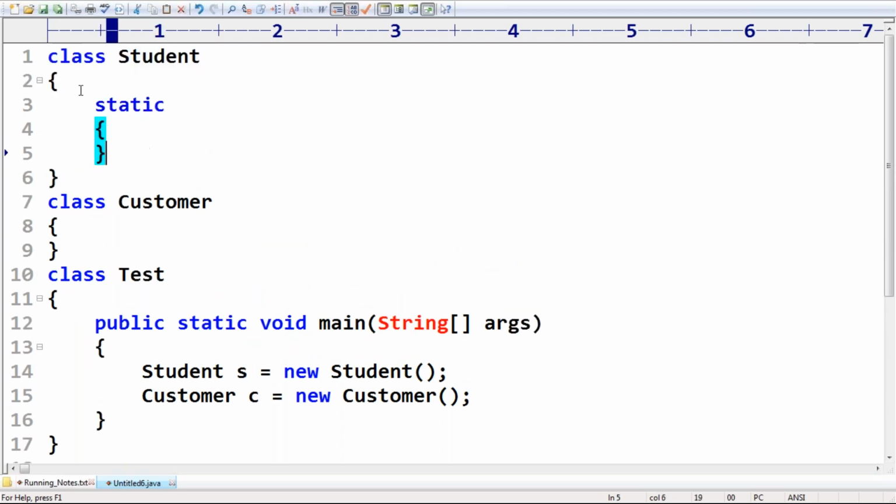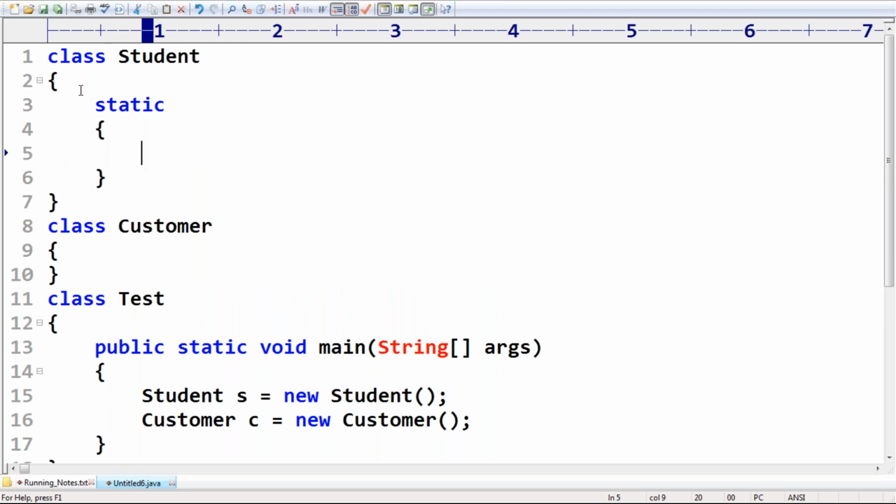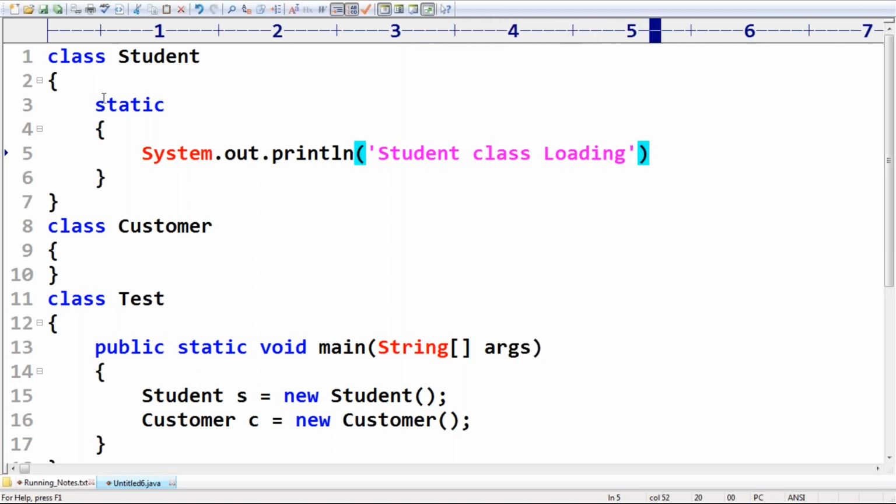Remember this one. When will the static block be executed? The static block will be executed at the time of class loading. So I'm taking System.out.println("Student class loading"), assume that.